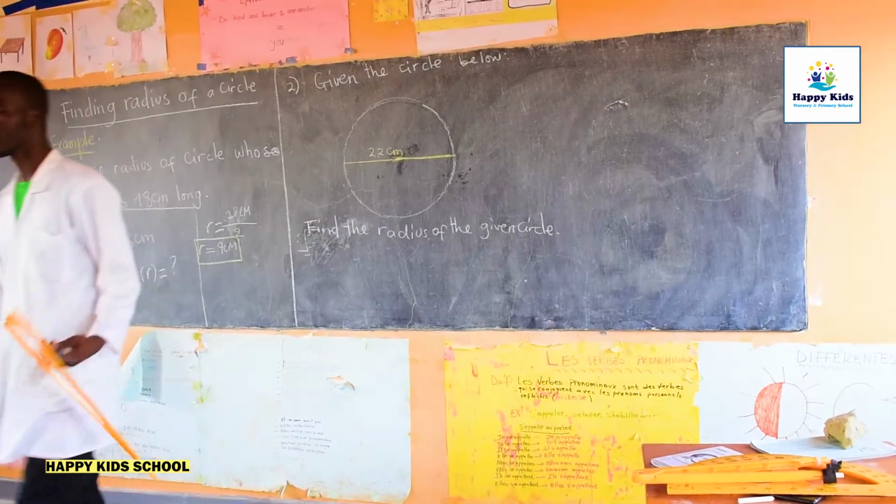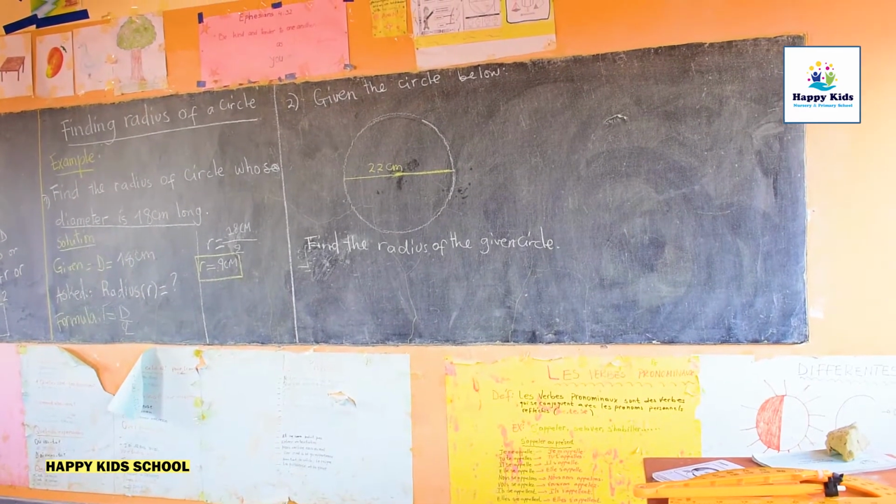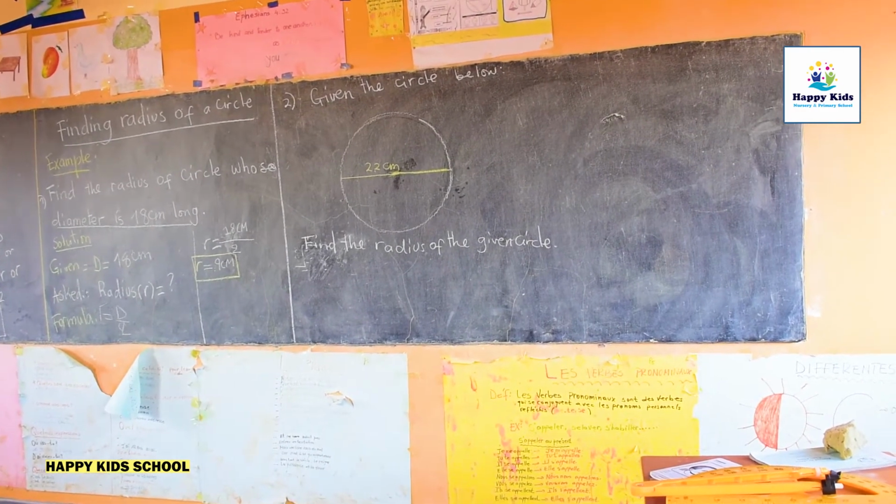This is our question. This is our problem. You are given a circle. You are given the length of one of the parts. So find the radius of the given circle.